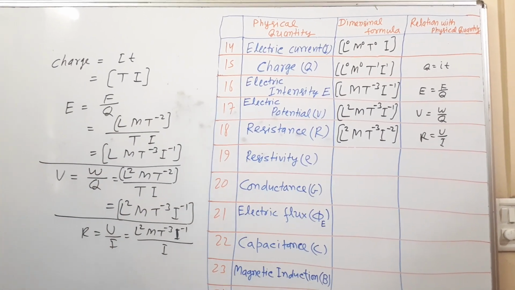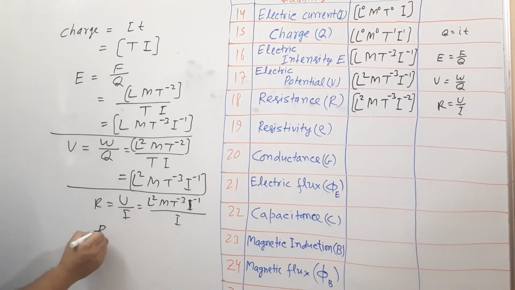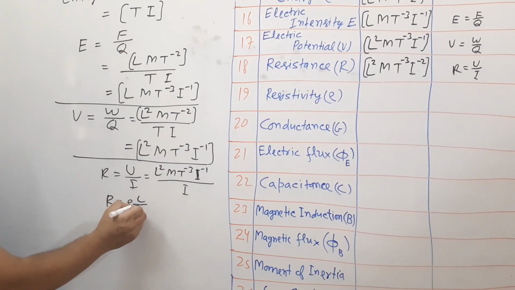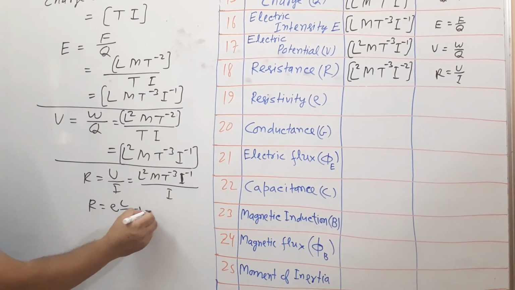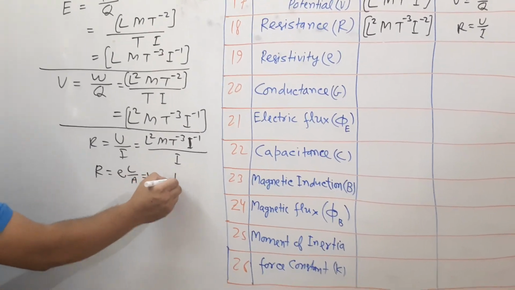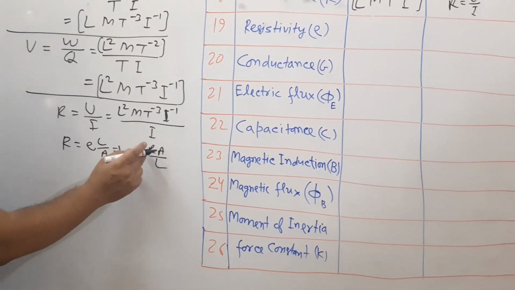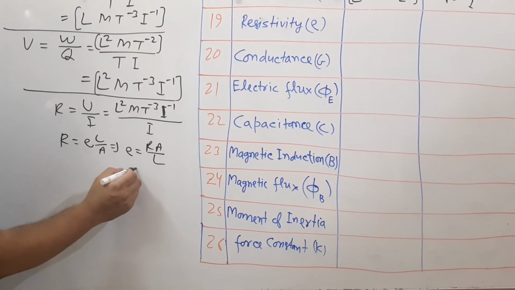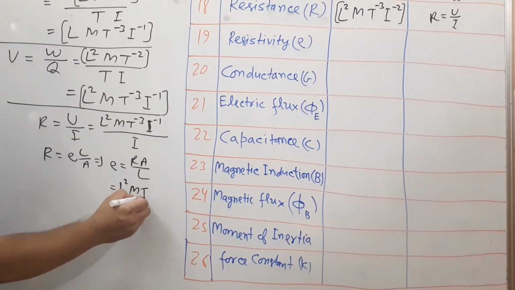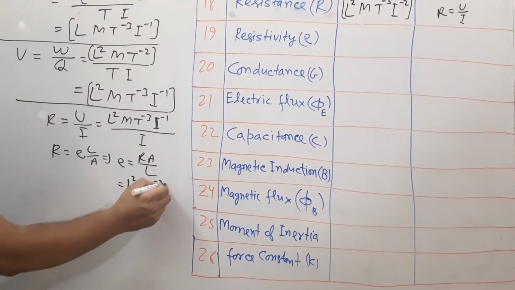What is resistivity? R is equal to what? Rho L upon A. So rho is equal to R into A upon L. R I have found here, L square M T raised to -3 I raised to -2.